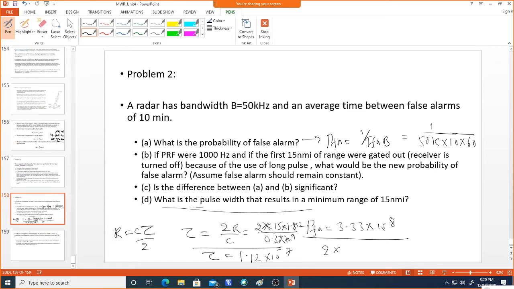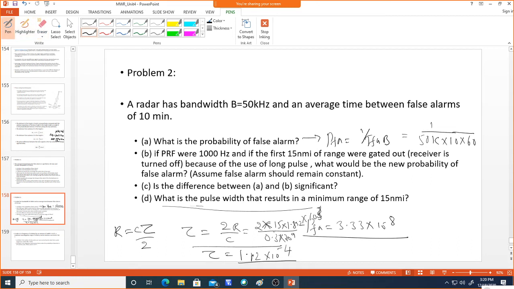So here it is kilometer, sorry, 1.852 into 10 power 3 you have to take. 1 nautical mile equals 1.852 kilometers. That you need to take. That's why you were getting 10 power minus 7 here. If you include 10 power 3, it will become 10 power minus 4. Okay, so all of you are getting 1.12 into 10 power minus 4. Is it fine? Okay. Yes, sir. Okay, so now this is the pulse width.